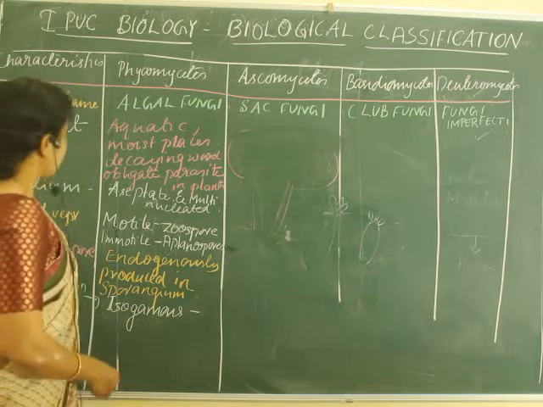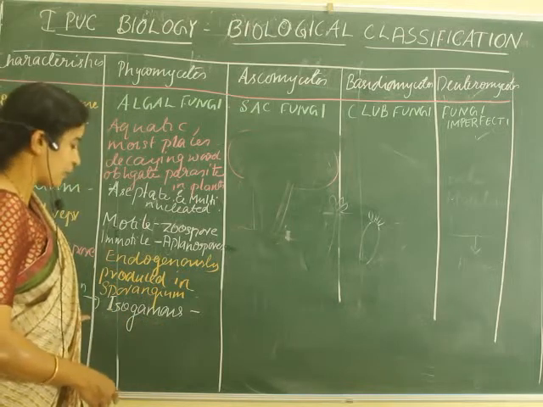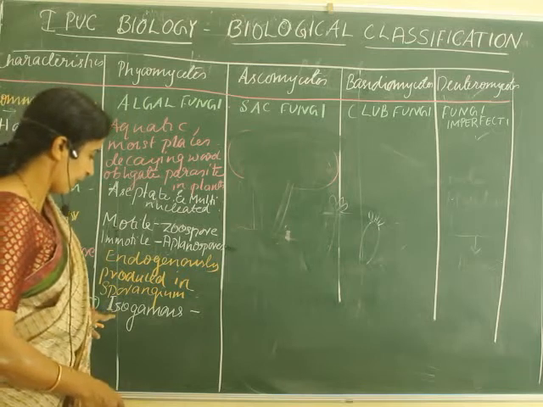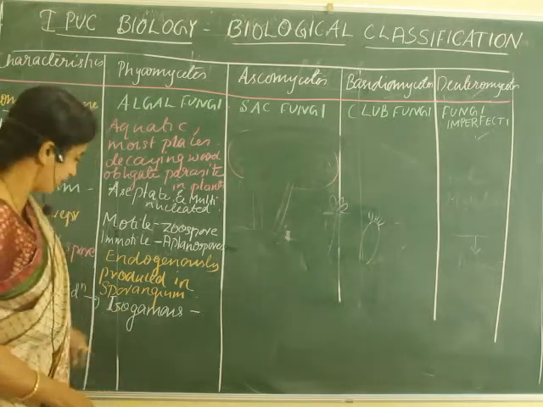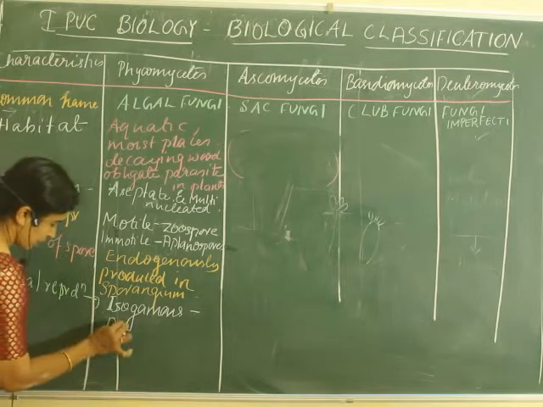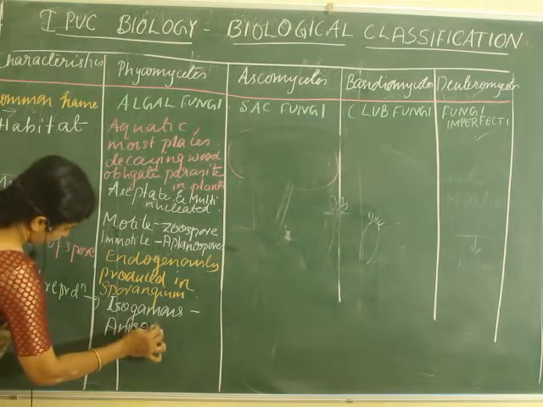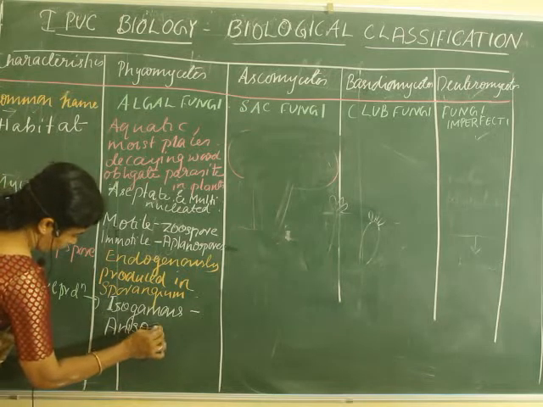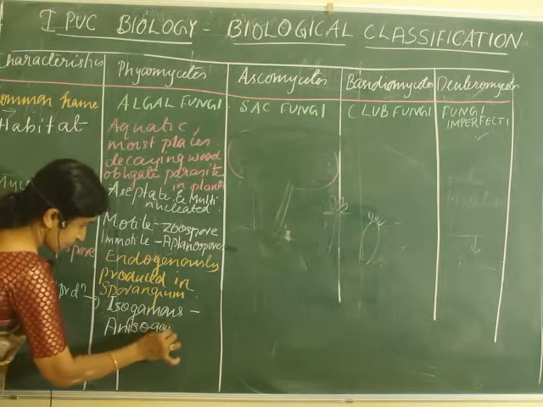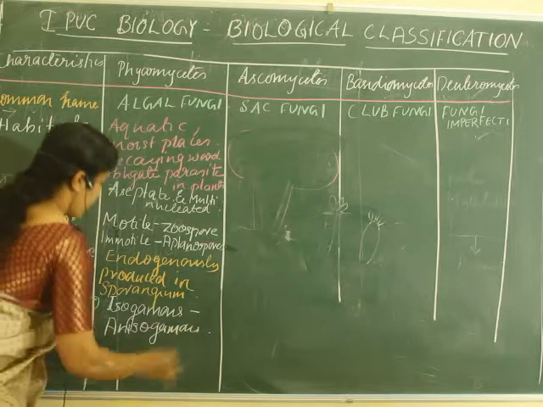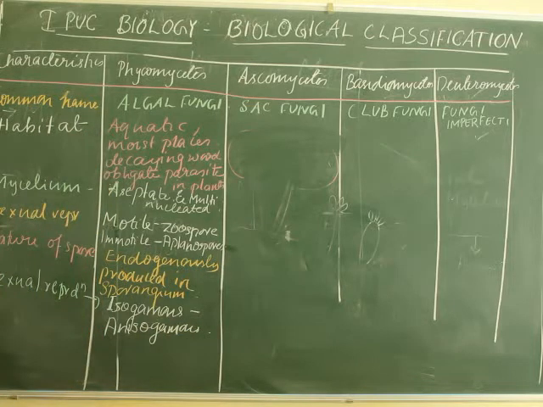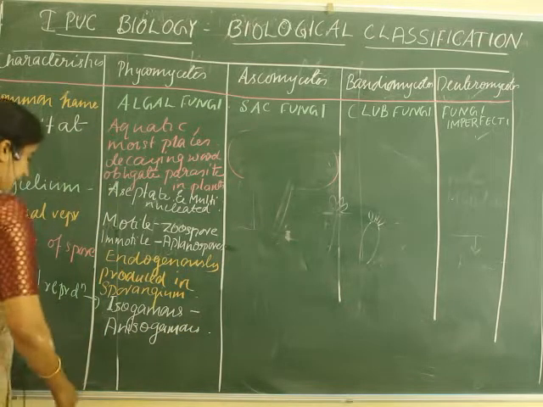So in the case of Phycomycetes, they can reproduce sexually where the gametes can be isogamous, or otherwise in some other cases they will be of different morphology. That means anisogamous. If the gametes are different in morphology, or dissimilar, then it is called anisogamous.